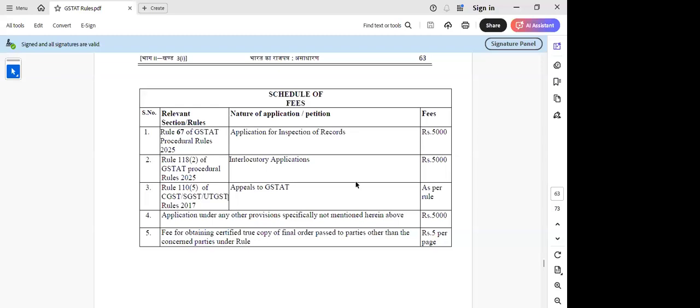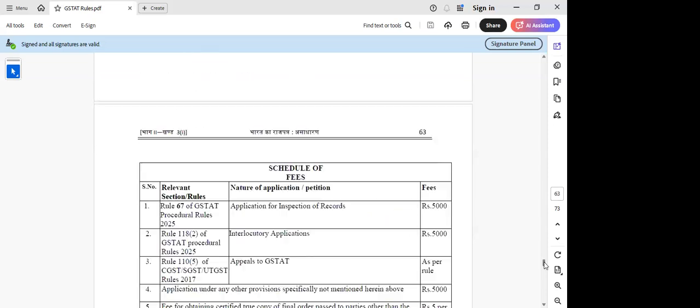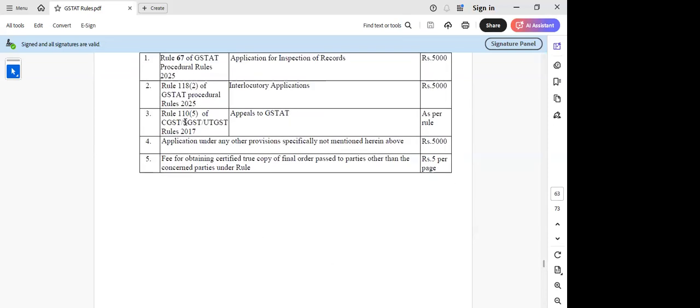I think it will be as per rule 110. So it should not be like plus, right, sir? It will be only one, whatever is given in CGST. Because that's what they have used in that sheet. Otherwise, if they had just used 110(5) of CGST, that was sufficient, but they have also referred to SGST. So that was the reason I raised it.